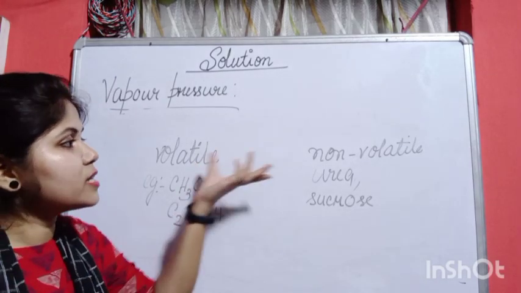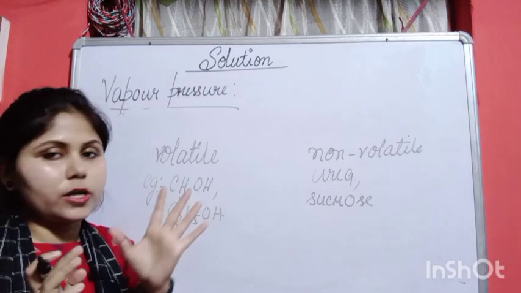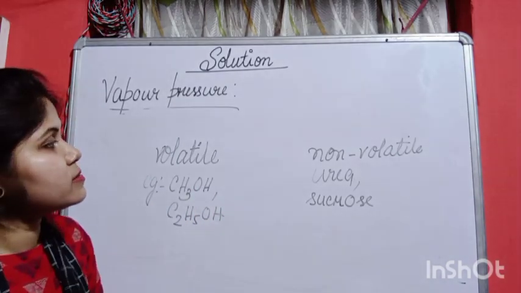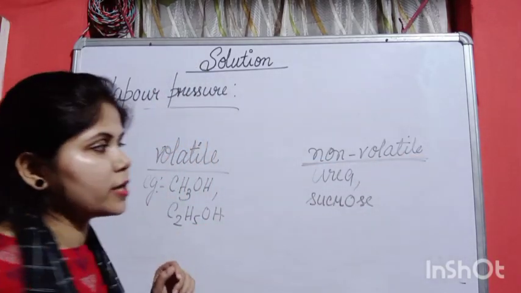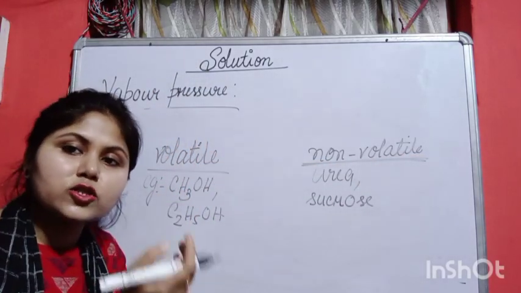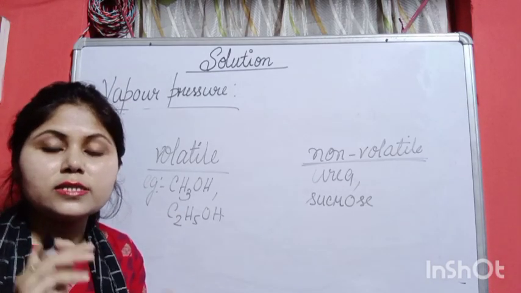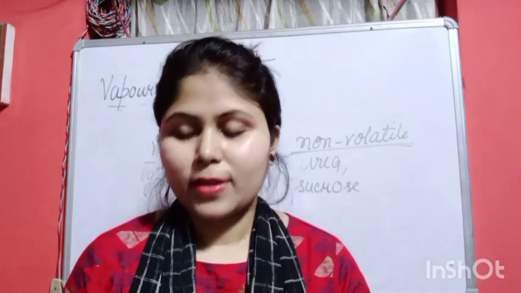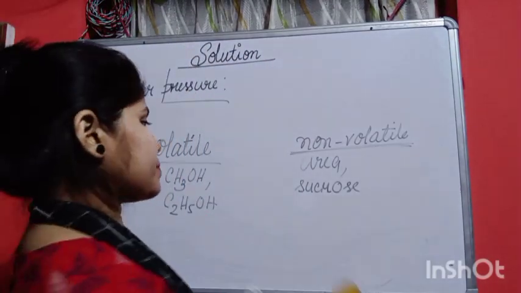So volatile and non-volatile are two different types of liquids. Okay, so that is the thing: what is meant by volatile and what is meant by non-volatile. Volatile means having the tendency to go quickly into the vapor phase, and non-volatile means they will not have the tendency to go into the vapor phase. So next I will discuss Raoult's law.